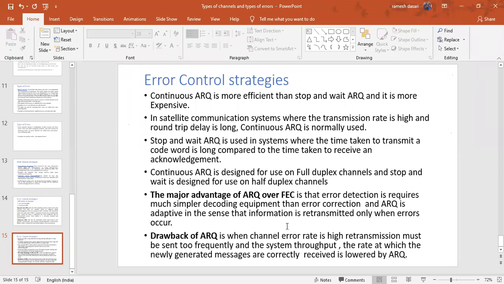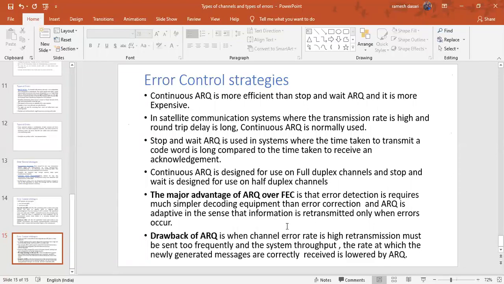So transmitting one code word one time is very good, so efficiency is more. 2 times, okay, somewhat better. 3 times is also okay. But coming to 10 times, 20 times, 30 times, 40 times, transmitting the same code word 40 times means the efficiency is very, very less.